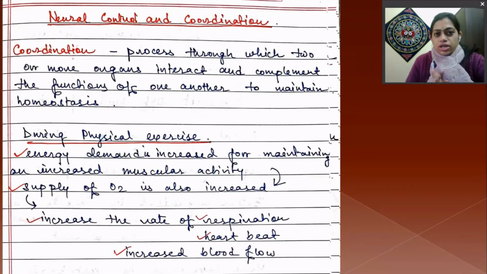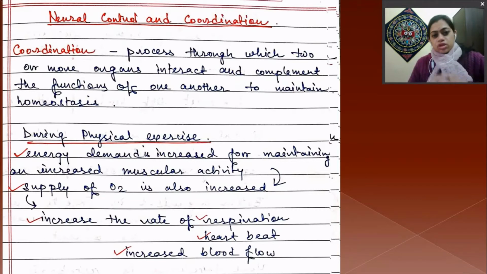Neural control and coordination is mainly about coordination. So what is coordination? It is a process through which two or more organs interact and complement the function of one another to maintain homeostasis. The functions of all organs in the body should be synchronized, and that's why coordination is very important.